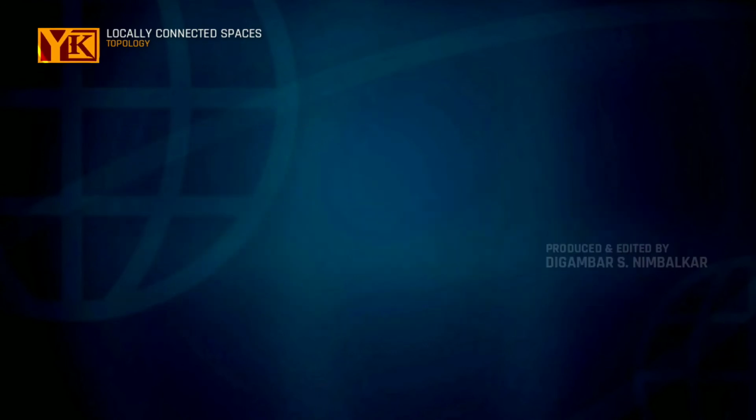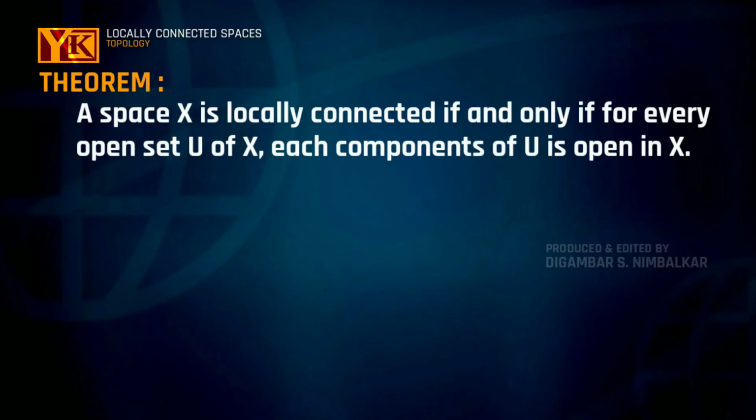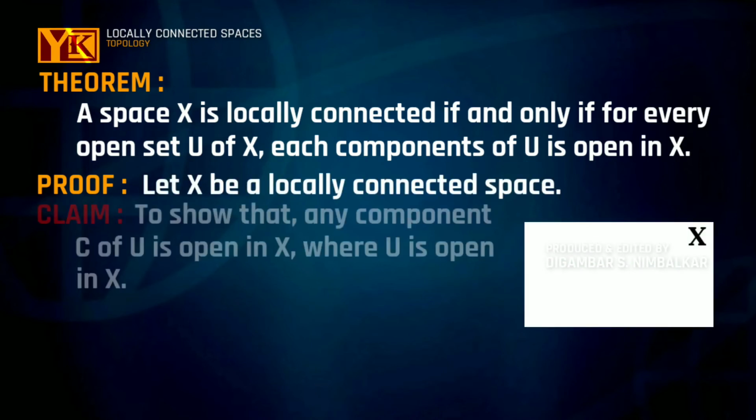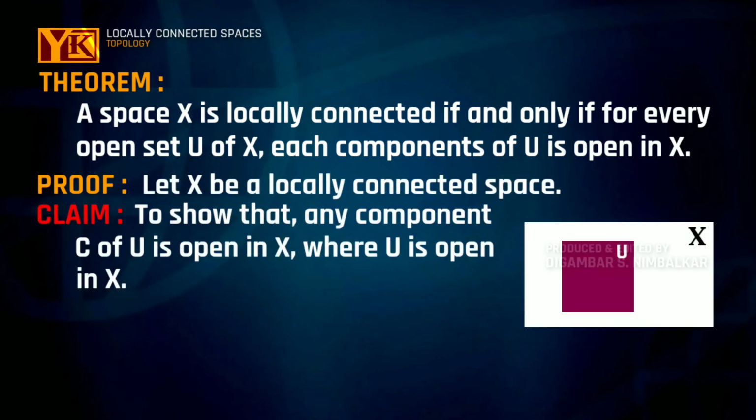Now we will look at one theorem. The theorem says that a space X is locally connected if and only if for every open set U of X, each component of U is open in X. To prove this, let us consider X is a locally connected space. Then what will be our claim? To show that some component C of U is open in X, where U is an open set in X.